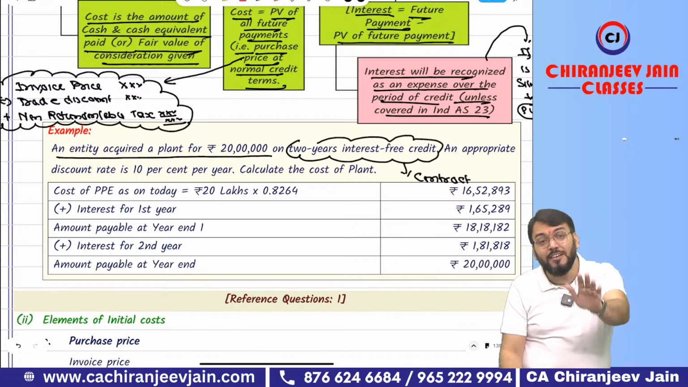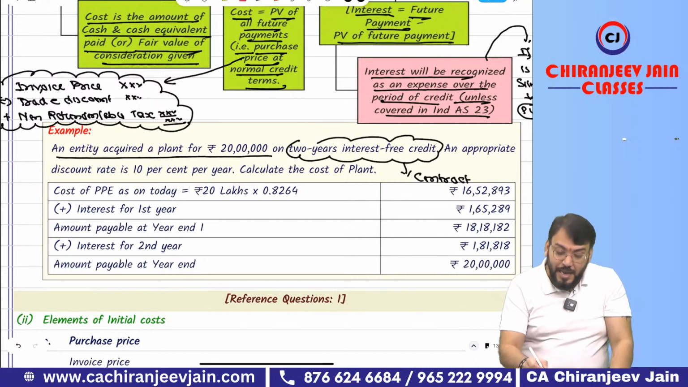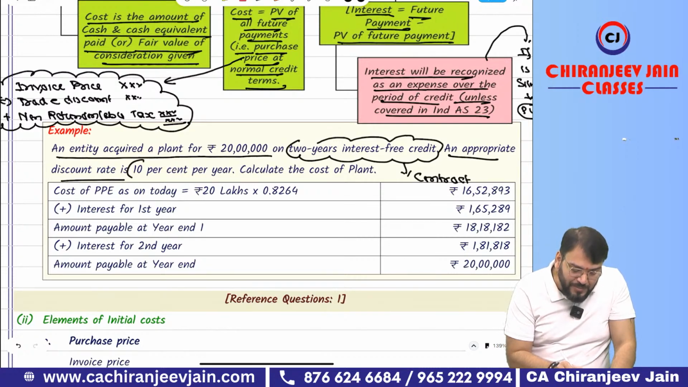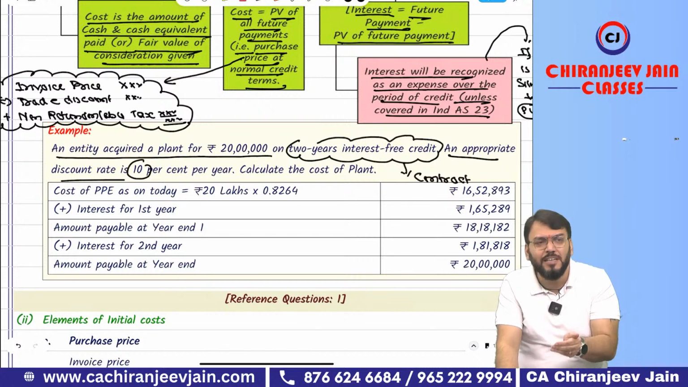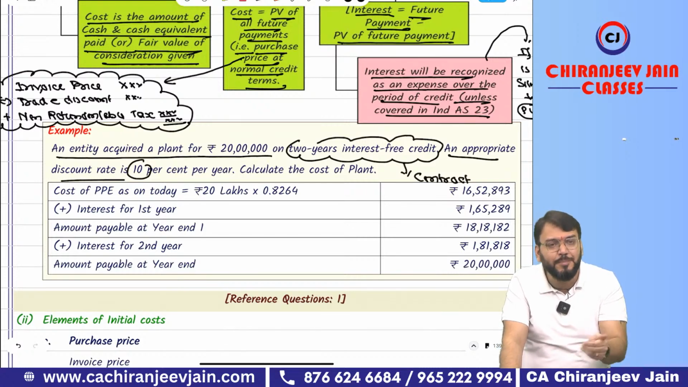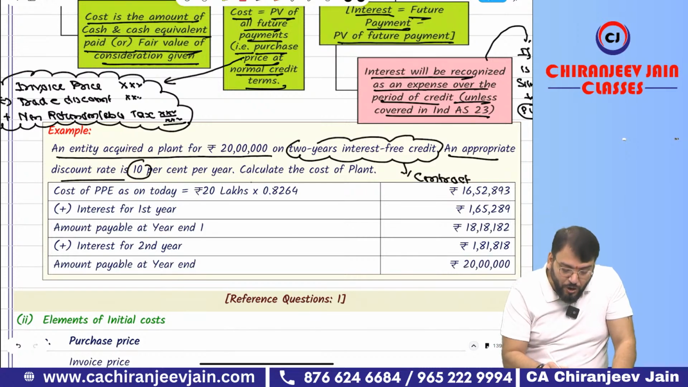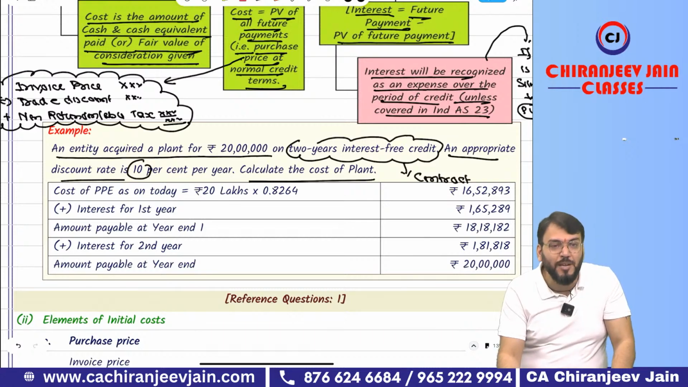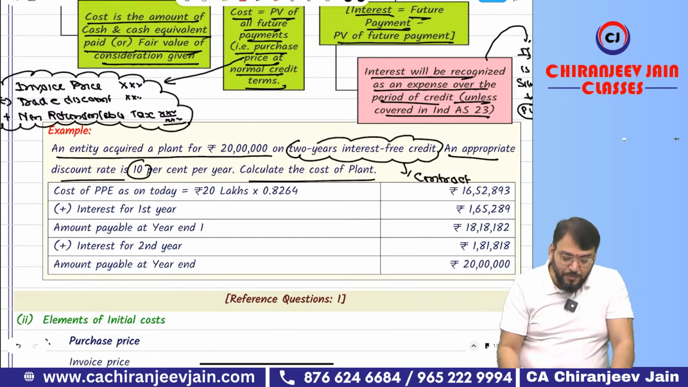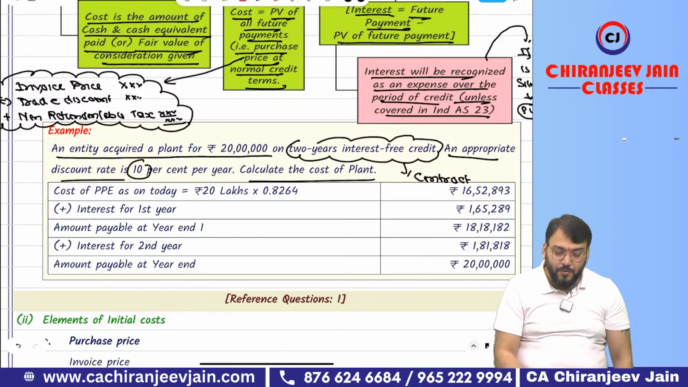Whatever is given in the contract is not at all important. You do accounting based on substance over form. Correct. An appropriate discount rate is 10%. And if they have given a discount rate, it means it is beyond the normal credit period. Calculate the cost price of the plant. So what is the cost price of the plant? Apply. Can you give me the discounting factor for 2 years at a rate of 10%?